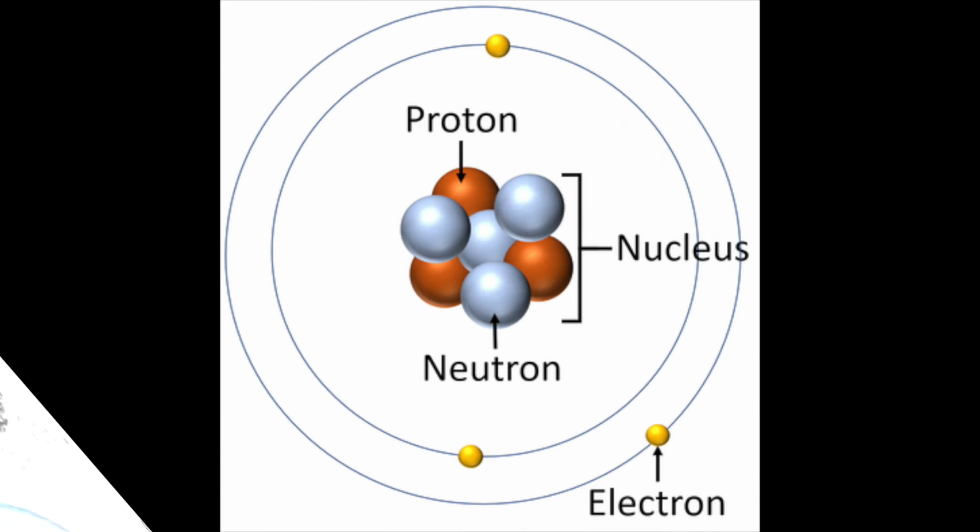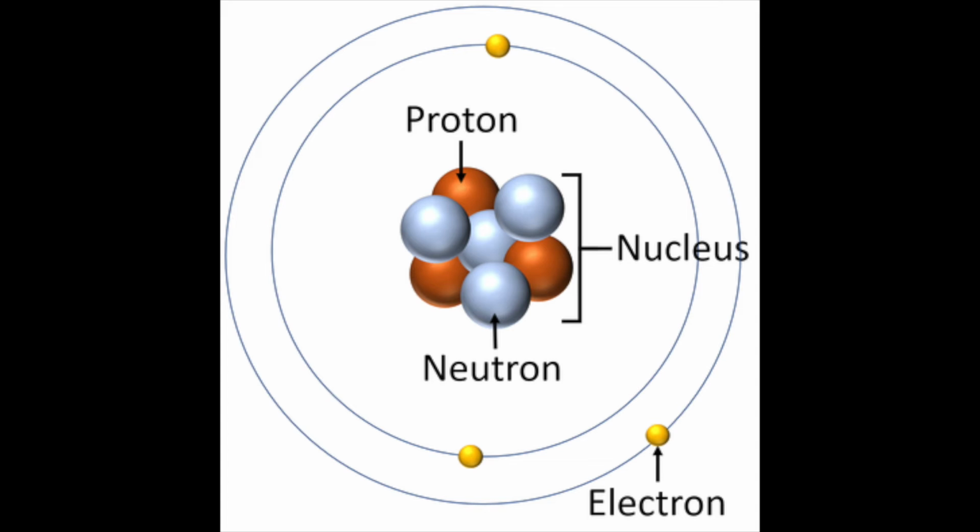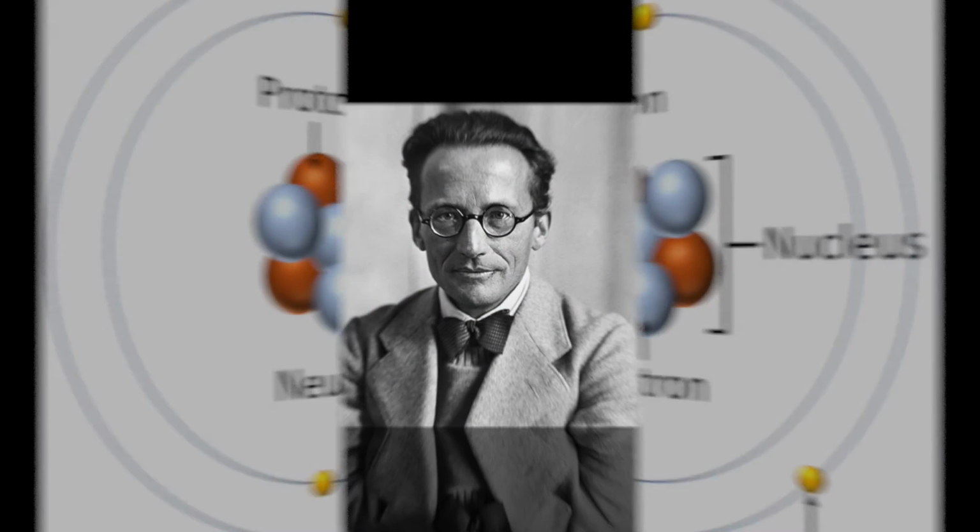His model is often called a planetary model because it looks like the sun with electrons revolving around it like planets in their orbits. The orbits correspond to the energy levels, or shells. As the atomic number of the atom increases, the number of electrons orbiting the nucleus also increases.